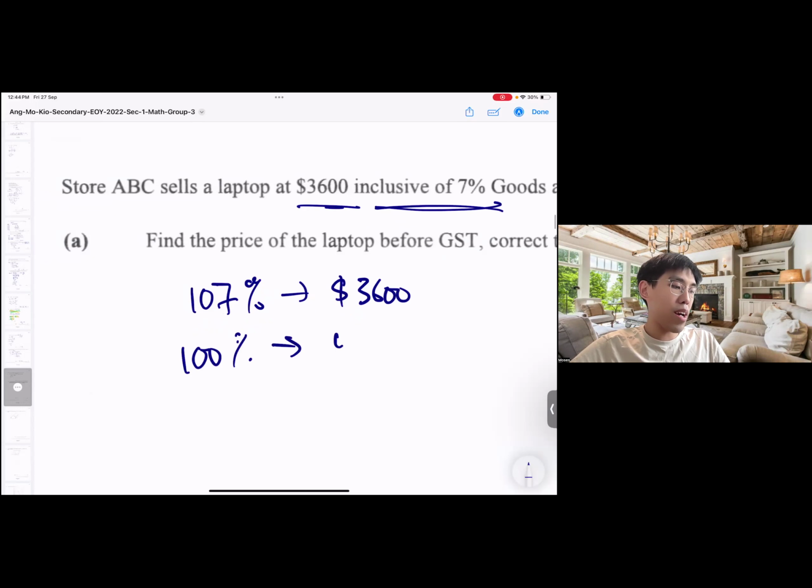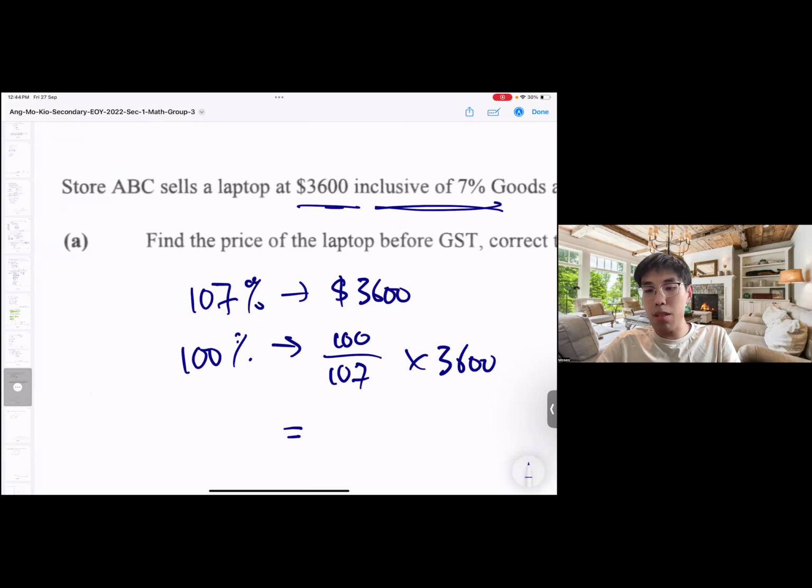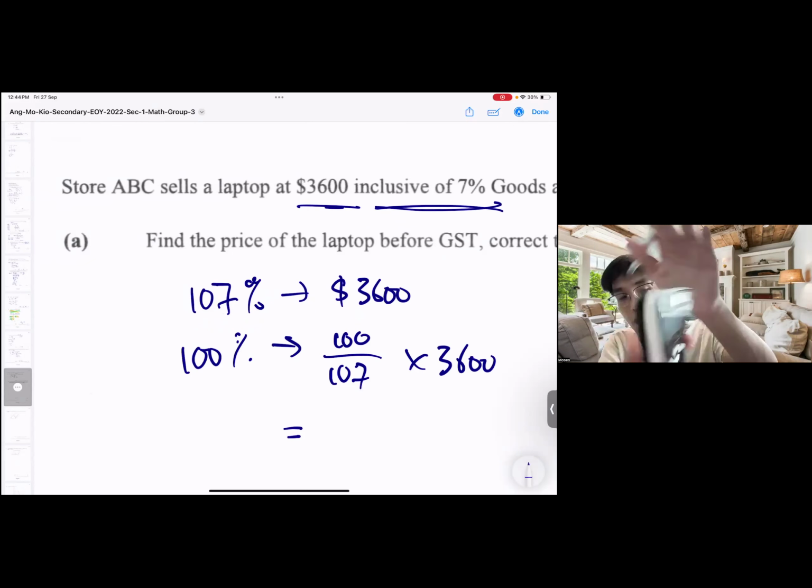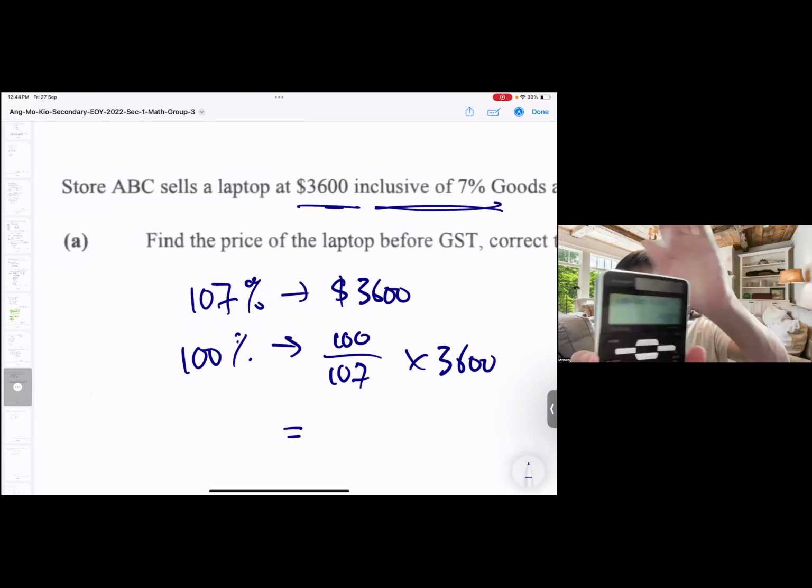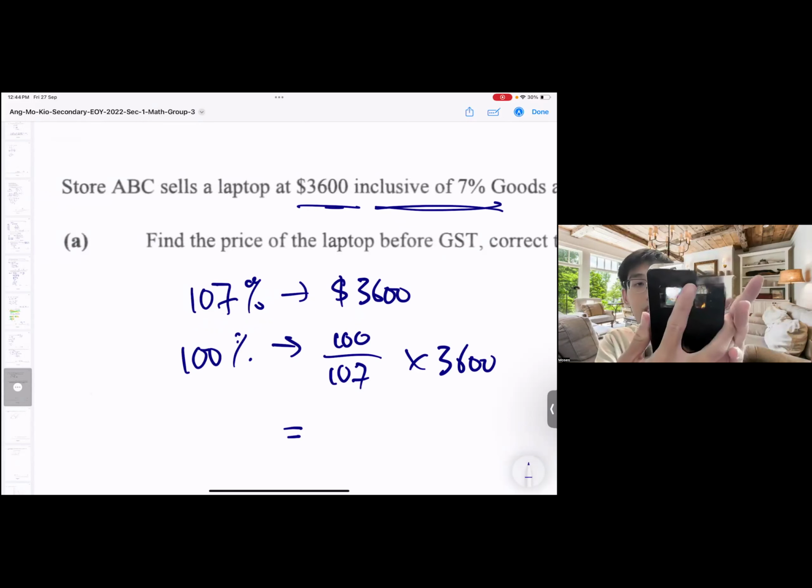Same thing, L method. Don't need to think so much. 100 over 107 times 3,600. Just like that. This one, don't even need to bend an eye, just press calculator. You get this, then you change to decimal.